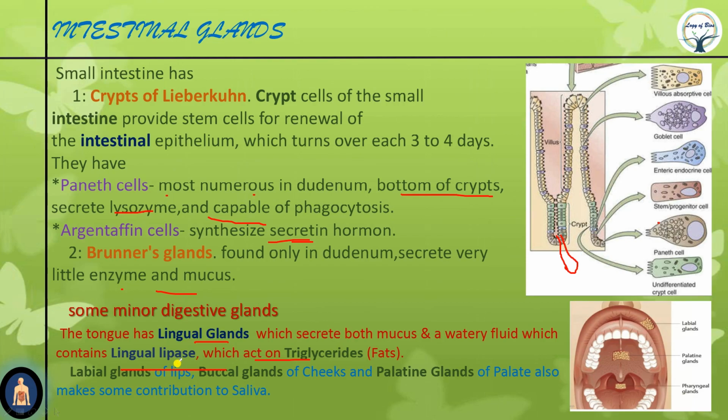And I forgot to mention that mumps is a painful condition in children when the salivary gland becomes swollen due to a virus. Due to attack of the virus, the salivary gland increases in size, becomes swollen, and causes pain. It generally occurs in children. So these were some minor glands.